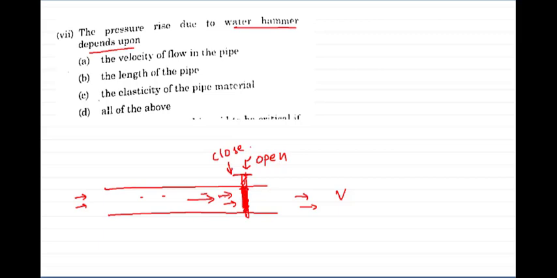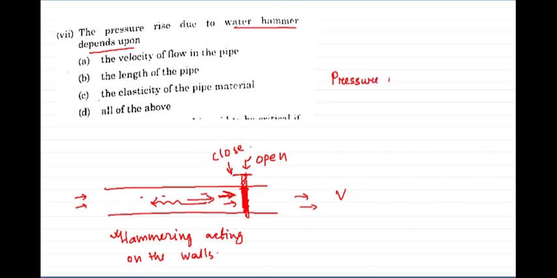So since the momentum of the fluid is completely destroyed, a pressure wave is generated. Now this pressure wave generated will have a hammering action on the walls of the pipe, and this hammering action is known as water hammer. Now water hammering or the pressure rise due to closure will depend upon 4 factors.